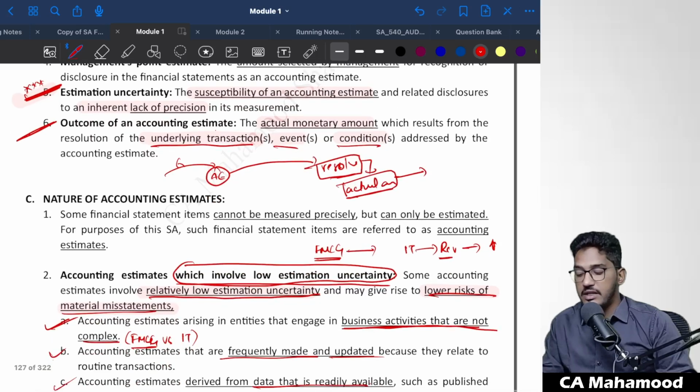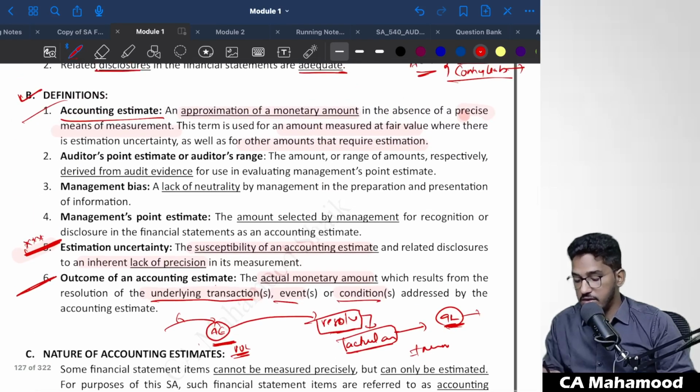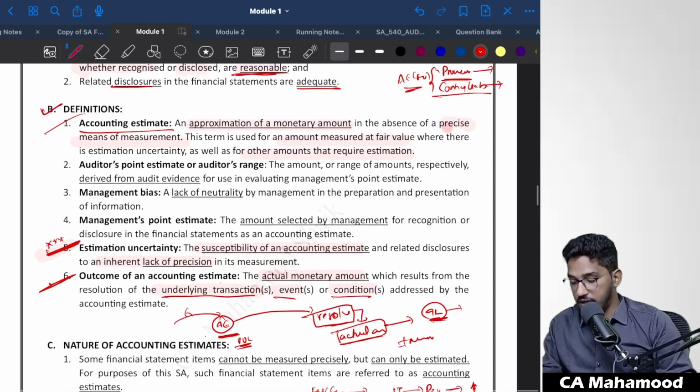For example, I created a provision for expenses of 10 lakh rupees because I don't know exactly what the figure is. After a certain point of time, that expense has turned out to be a reality. That actual expense came to 9 lakh rupees. So this 9 lakh rupees, we call it the outcome of an accounting estimate. And as I have told, if there is a difference between the accounting estimate and the outcome of the accounting estimate, can we call that a misstatement? No, we cannot call that a misstatement. Understood everybody? So this is the definition of outcome of the accounting estimate.